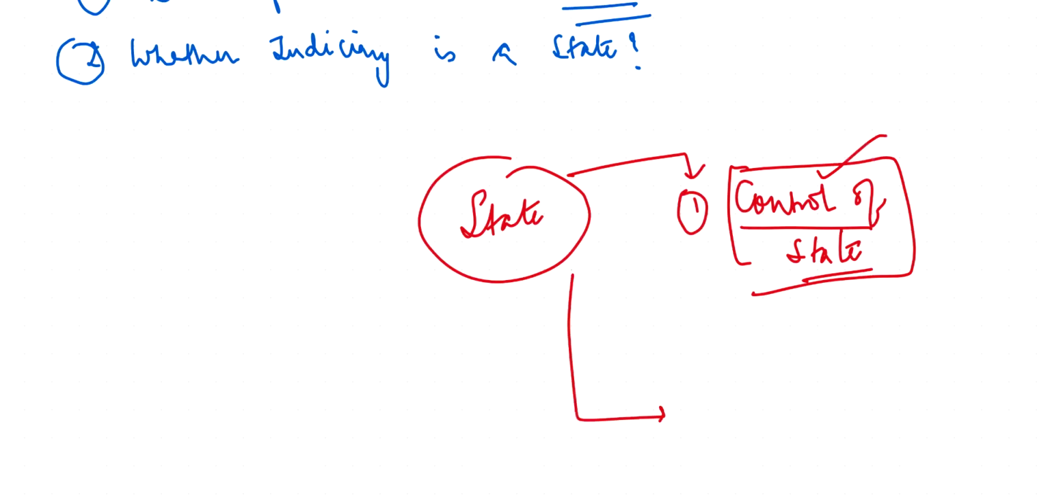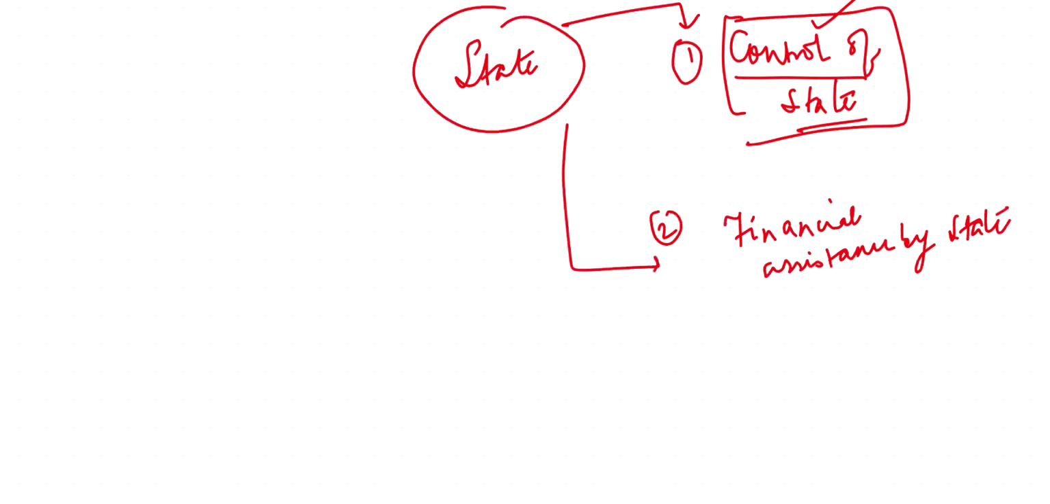Then the second aspect when you will determine if a body is a state or not is the financial assistance by state. What is the state providing them for their functioning? How much financial grant is the state allowing for their functioning, what percentage of financial grants is the state giving, that you are going to check. Financial assistance by state is a parameter.